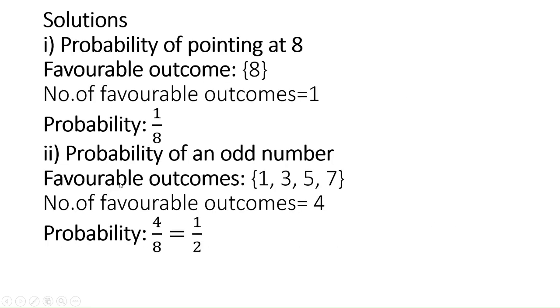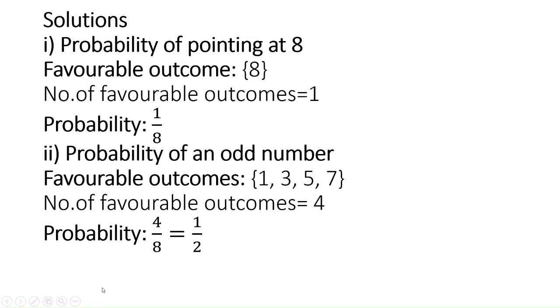So the number of favorable outcomes will be 4. Again we use the basic formula: number of favorable outcomes by total number of possible outcomes. The favorable outcomes for this event are 4, and the total number of outcomes is 8. So 4 by 8, that is nothing but 1 by 2.